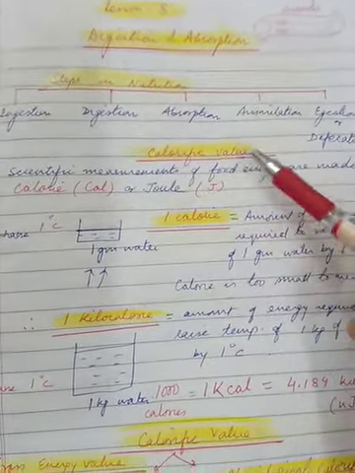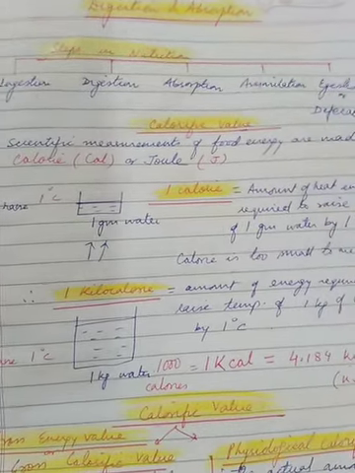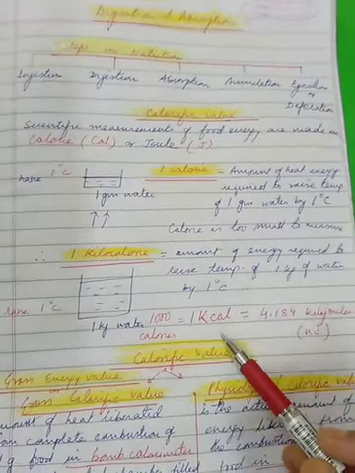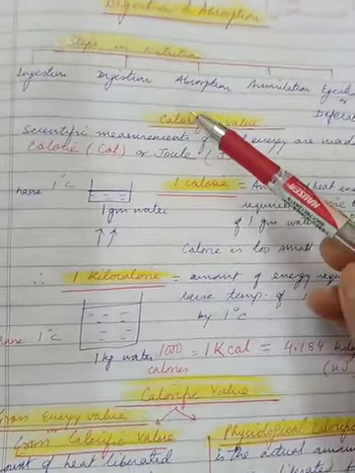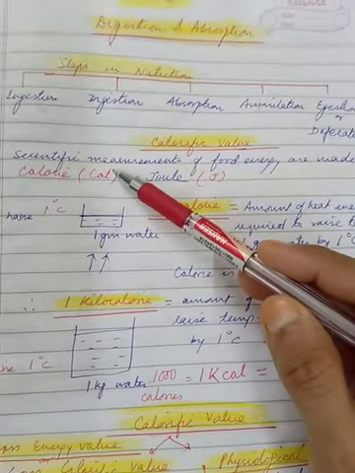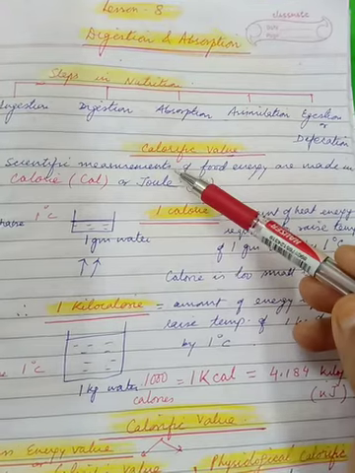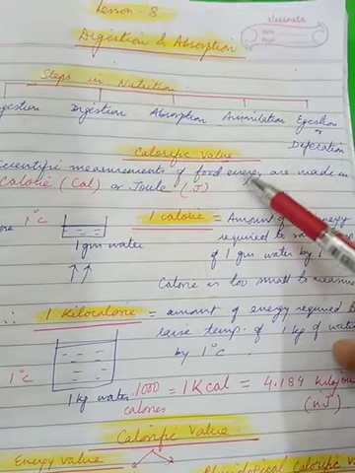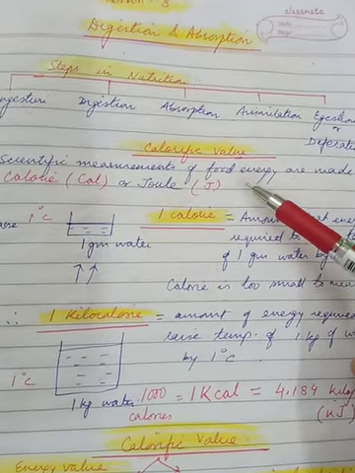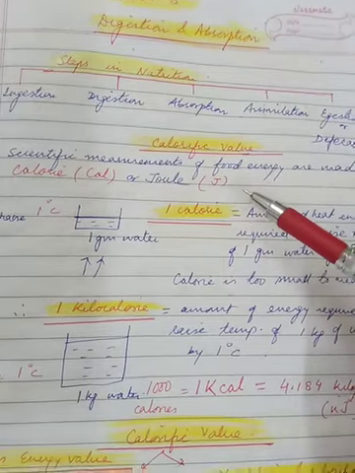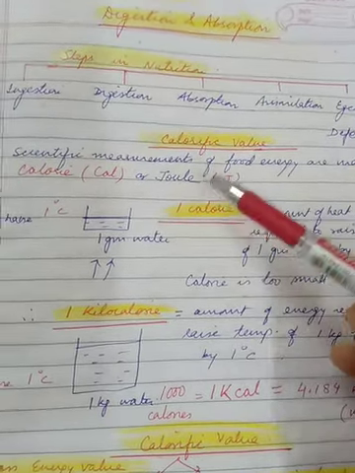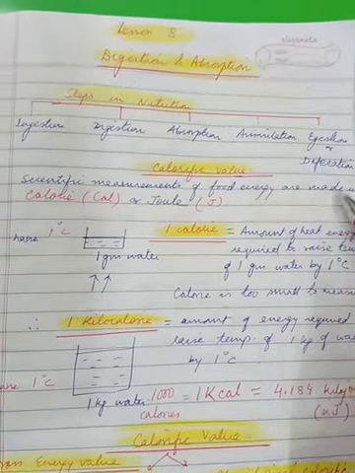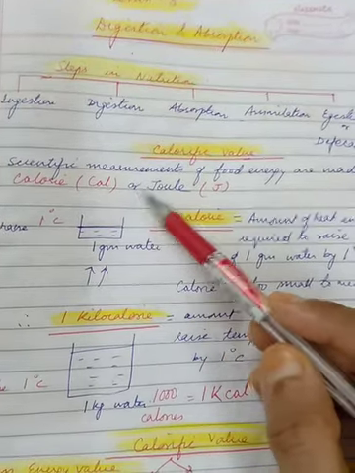Coming next are terms like calorific value. Then what is the difference between a calorie or a joule or kilocalorie? Now let us see calorific value. Food, as we know, children, is food energy. It is the amount of energy obtained by an individual from nutrients, right? And the same we can say are the nutrients of the food which are available through cellular respiration. So the scientific measurement of food energy is made in terms of calorie or joules.